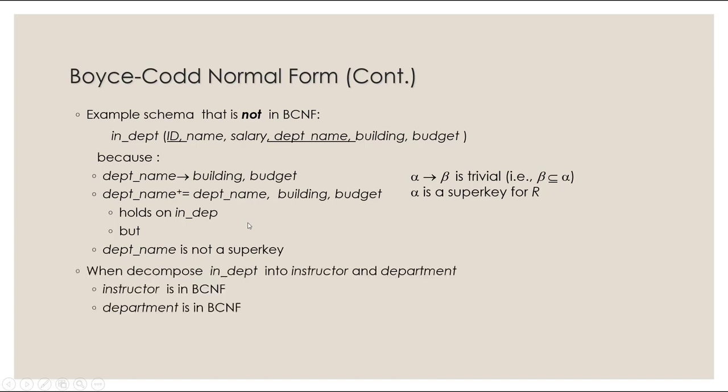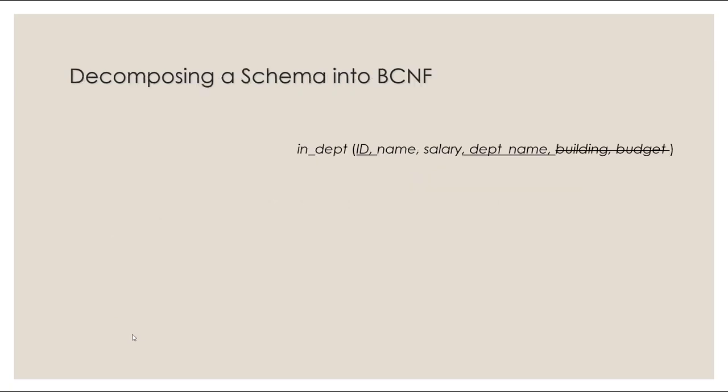So we need to decompose this particular relation into two subsets. We will decompose it into instructor and department because it broke the law. It violated the rule for BCNF because neither of these two conditions was true for this functional dependency. So we will call one instructor and one department. There's pretty much a formula that you follow to do this decomposition.